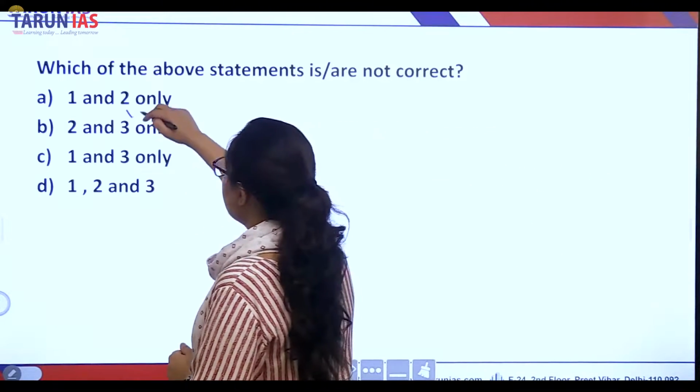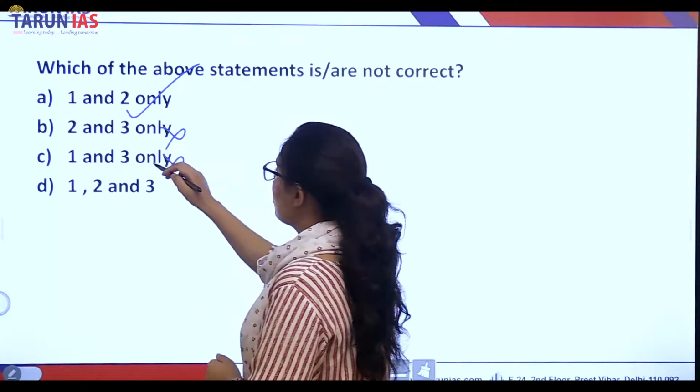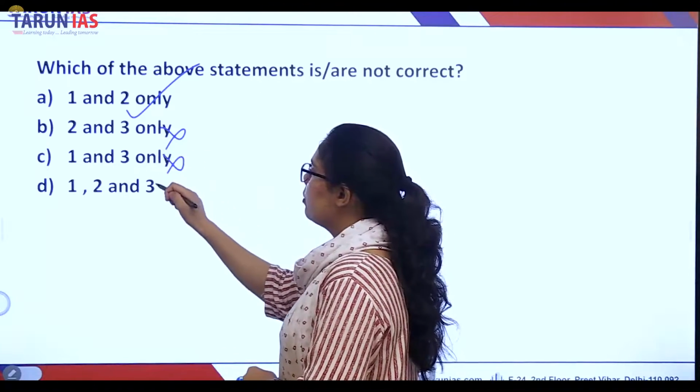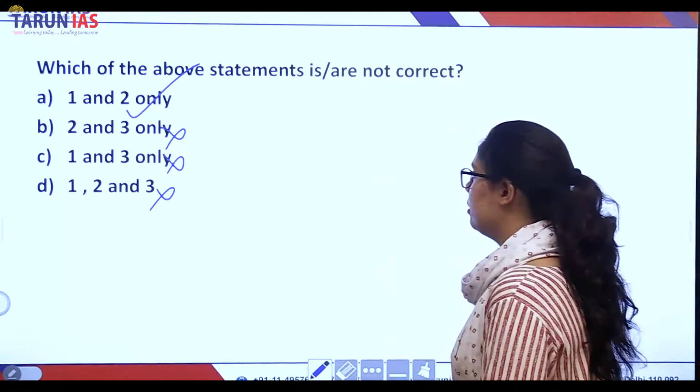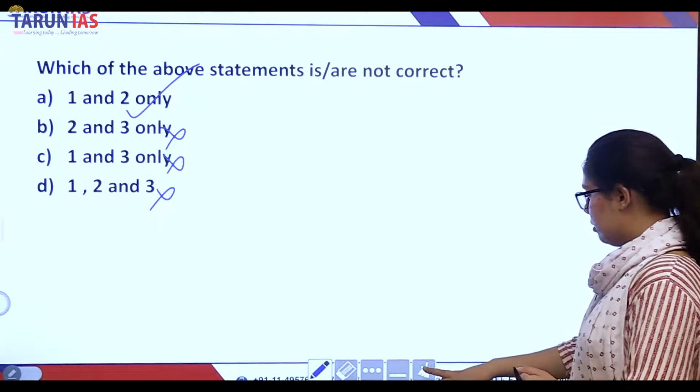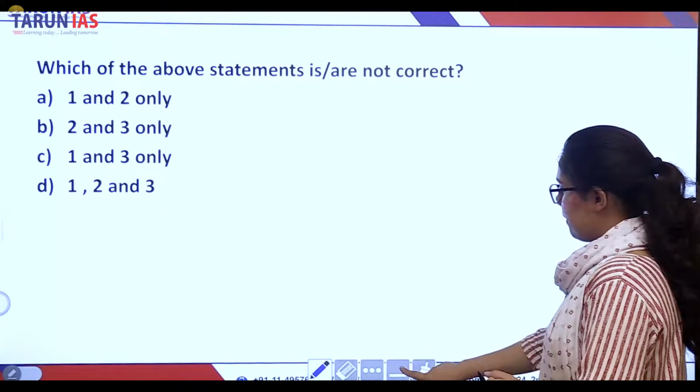So first and second is the incorrect statement. First and second was the correct statement. Third was the incorrect statement. So we will eliminate these three options.